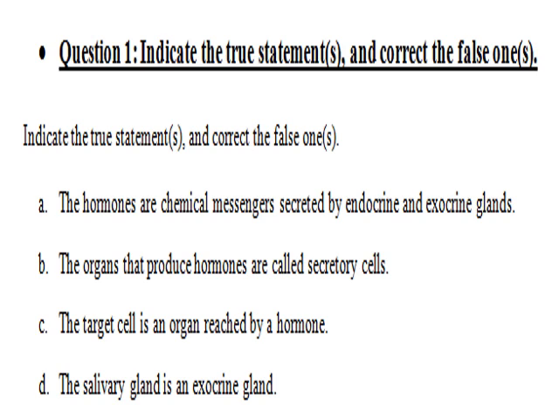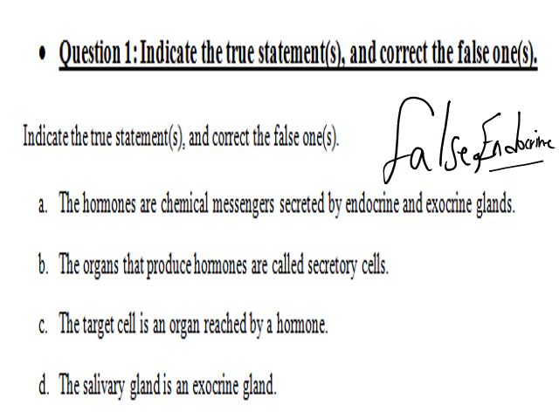So guys, let's start with the first question. Indicate the true statement or statements and correct the false one or ones. The hormones are chemical messengers secreted by endocrine and exocrine glands. This is false. They are secreted by endocrine glands, not exocrine. The organs that produce hormones are called secretory cells.